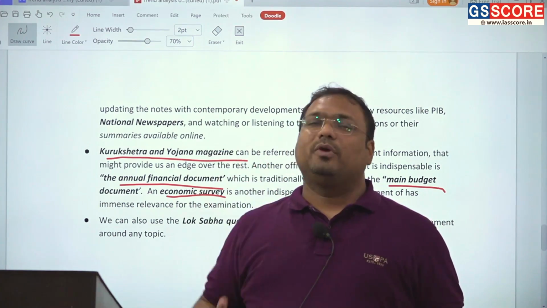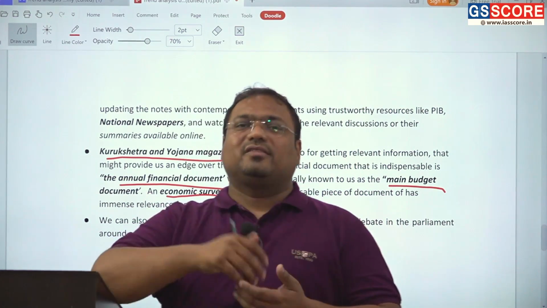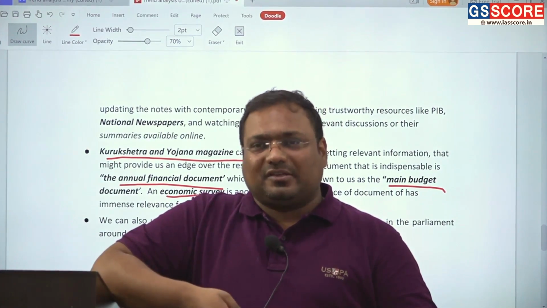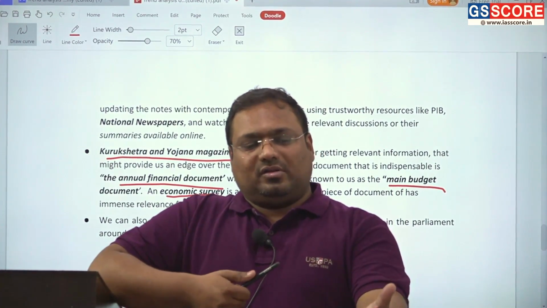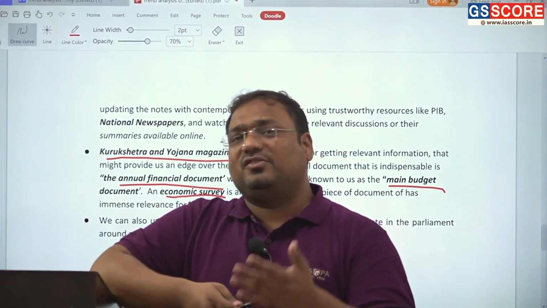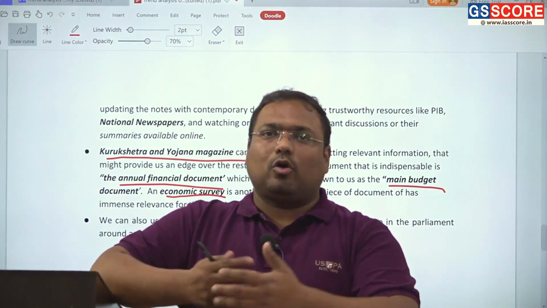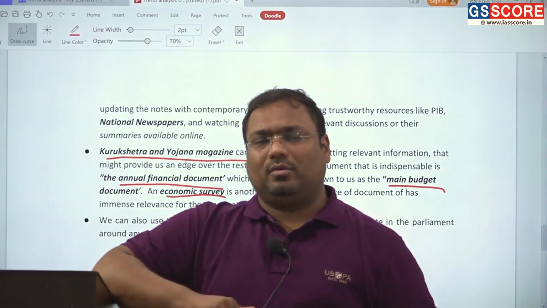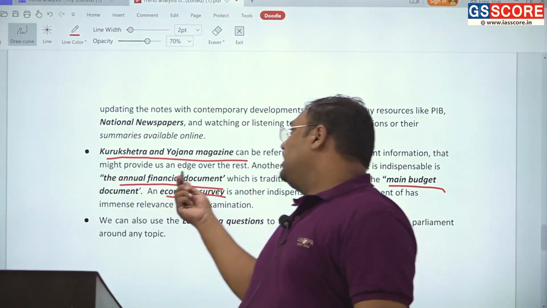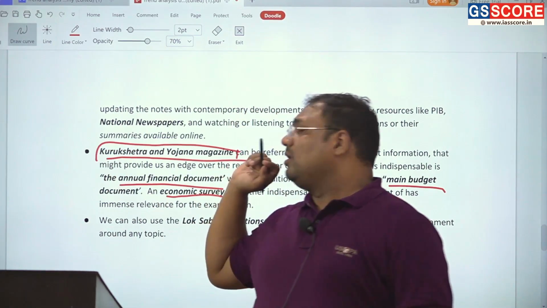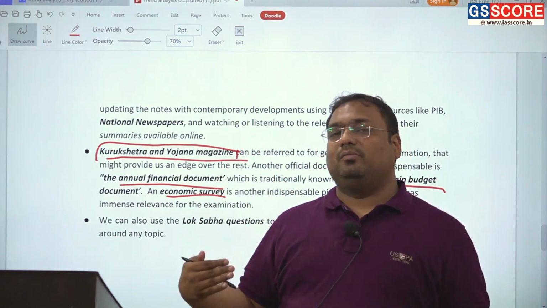And that should be a good idea for writing suggestions. So wherever you have to write about improvements, some examples, some suggestions, you can say that this scheme was successful because of these features. Because Yojana not only talks about the scheme, it talks about why it was successful and which feature made it most useful. So that is where the importance of the Kurukshetra and Yojana magazines lies: the analysis of government schemes.